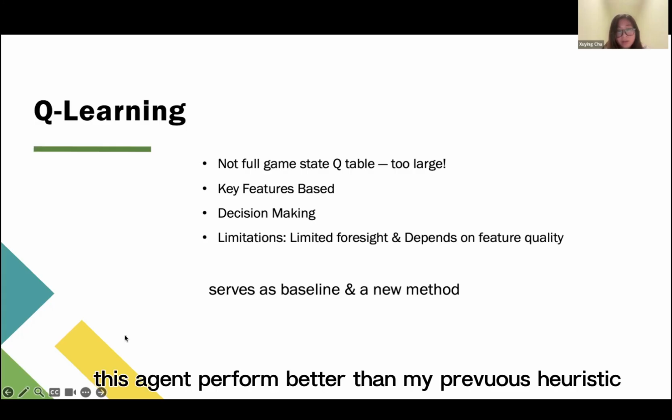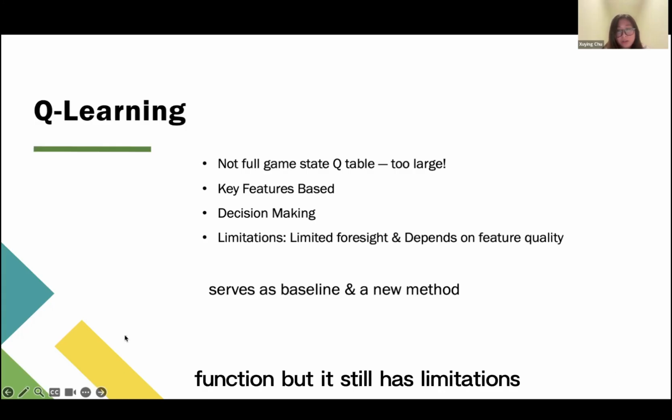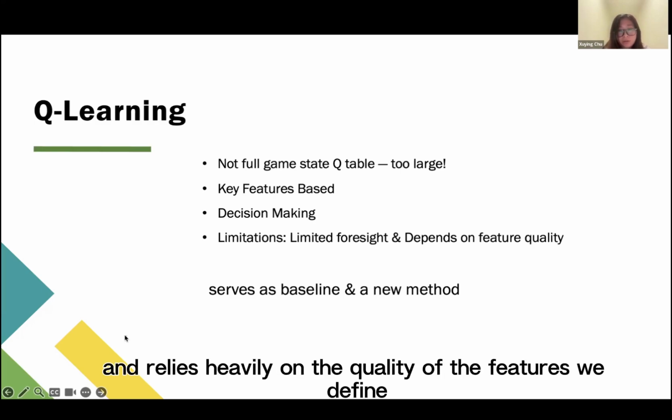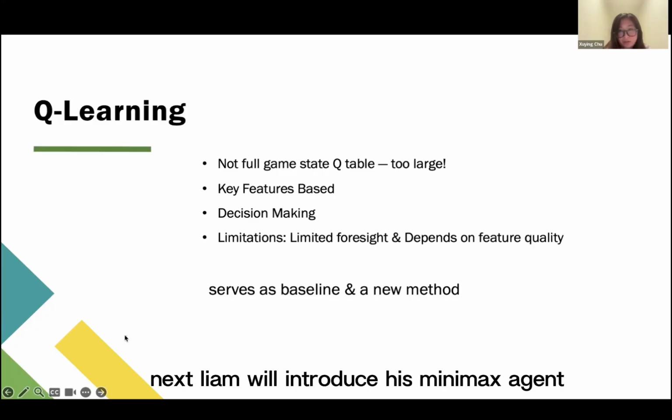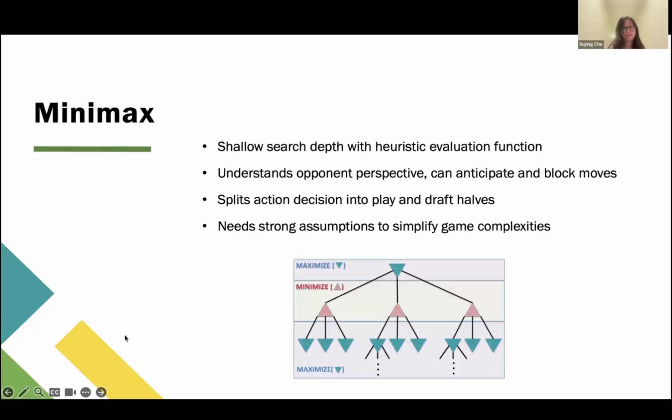This agent performs better than my previous heuristic function, but it still has limitations. It doesn't plan far ahead and relies heavily on the quality of the features we define. Next, Liam will introduce his Minimax agent.